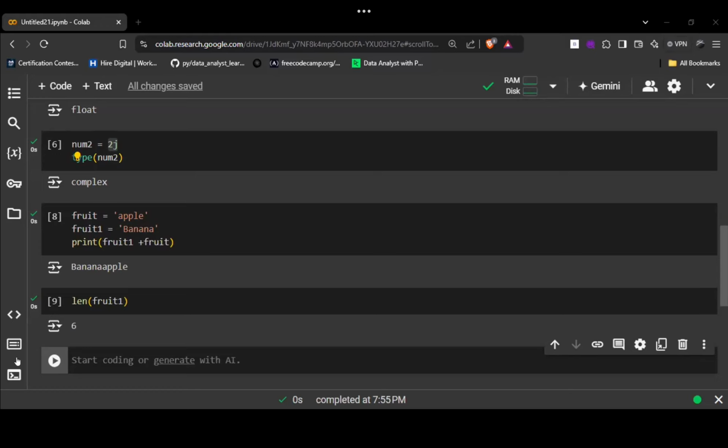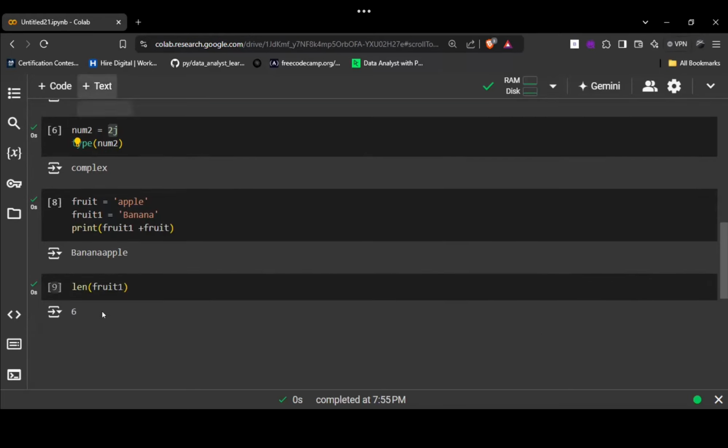Okay, after this, we were discussing typecasting. So changing a data type from one to another is known as typecasting. Let me write it over here.